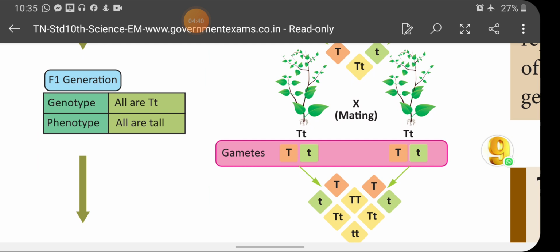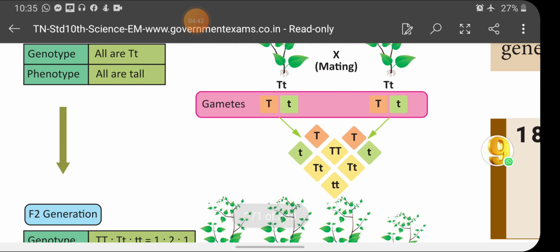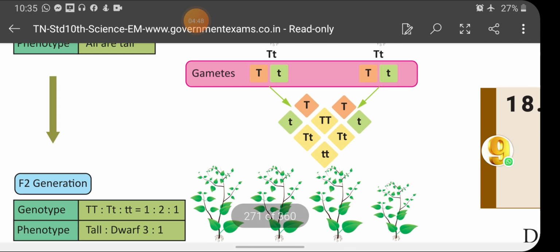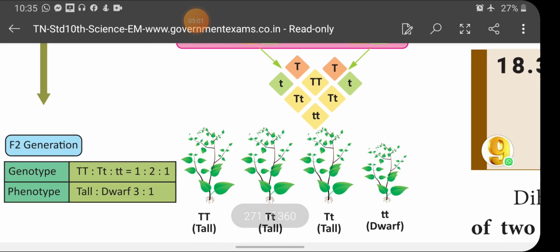This F1 generation is self-pollinated, and the result is 3 tall plants and 1 dwarf plant. Among the 3 tall plants, one is homozygous tall, that is capital T capital T, and the other 2 are heterozygous tall, possessing one allele capital T and another allele small t, and the dwarf is homozygous dwarf.